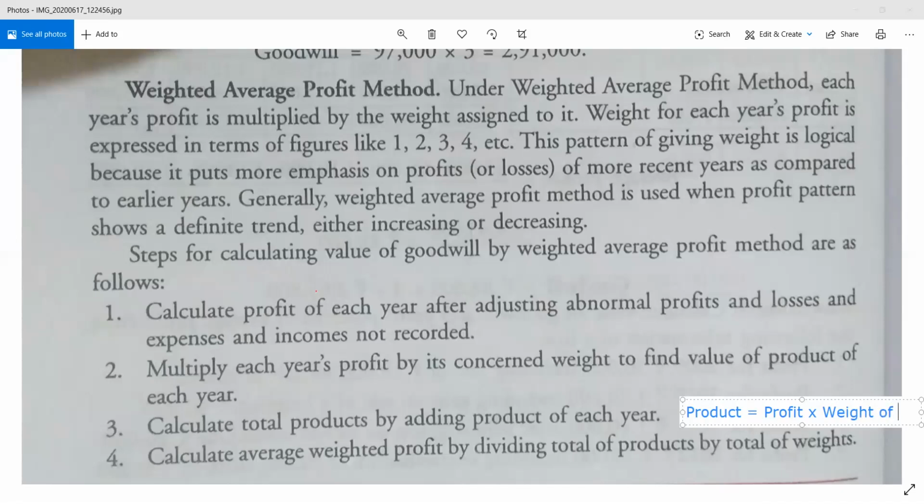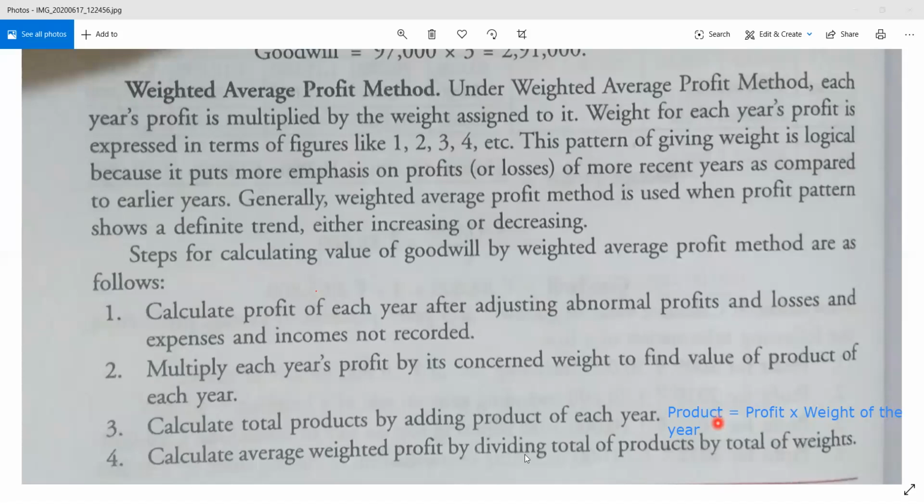Clear? So this is nothing but your product. The profit into the weight of the year will give you the product. The product is nothing but the value of that particular profit in that particular year.